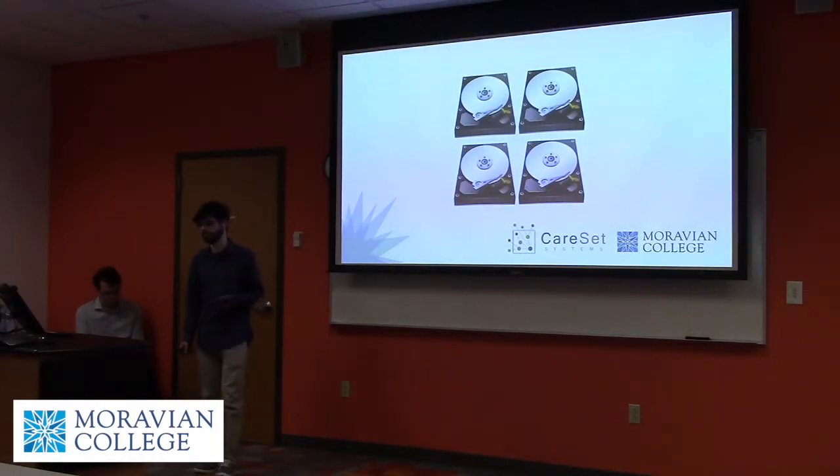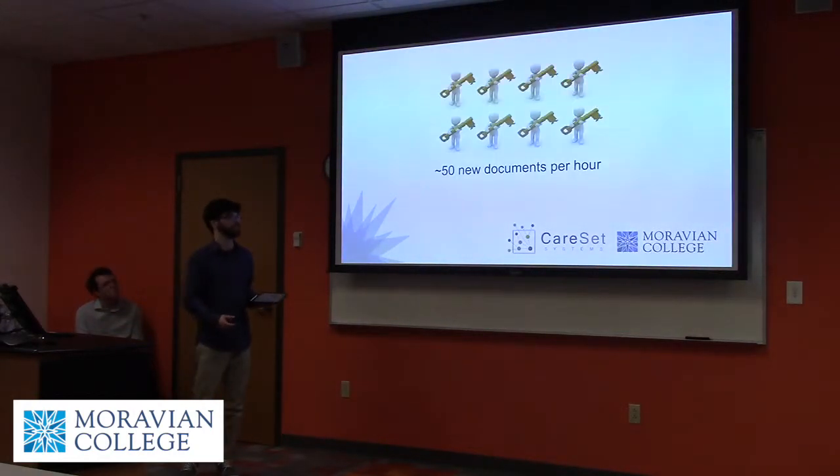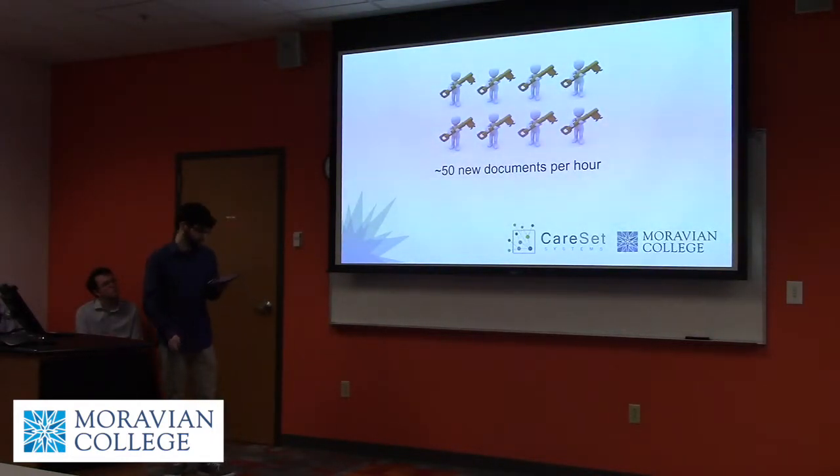That also is constantly growing every day, and there are about 50 new documents that are added to the site every hour. So we wanted to make sure that if the site is always getting new documents, we would be able to keep up. And since we have 8 API keys, that's really not much of a challenge, since there's only 50 and we have 8,000 calls that we can do every hour.